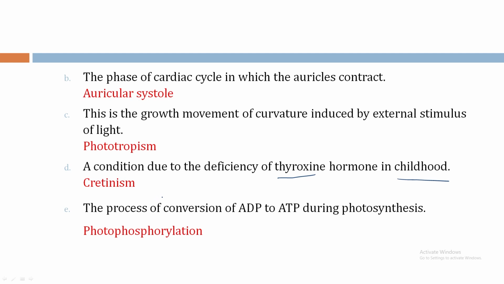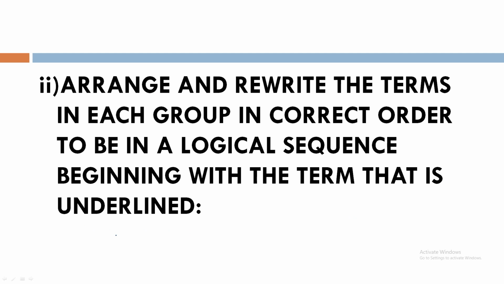The process of conversion of ADP to ATP during photosynthesis, it is photophosphorylation. As it is mentioned photosynthesis, so you have to mention here the word photo. So photophosphorylation. Arrange and rewrite the terms in each group in correct order to be in a logical sequence, beginning with the term that is underlined. Remember, you have to begin the term which is underlined.